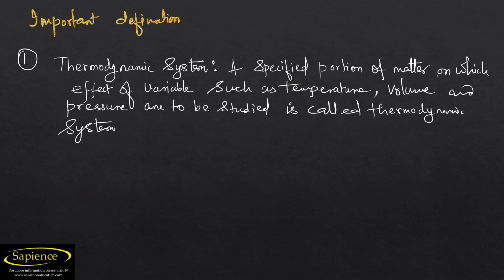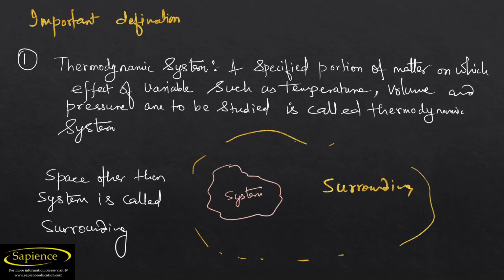A specified portion of matter on which the effect of variables such as temperature, volume, and pressure are to be studied is called a thermodynamic system. So let us see here. This is a system, and the remaining part of the universe is known as the surrounding. For example, you have taken a flask or a bottle and you are studying the properties of the gases in this flask only, and the remaining portion of the universe is called its surrounding, and the layer which separates system and surrounding is known as the wall, also known as the thermodynamic wall.